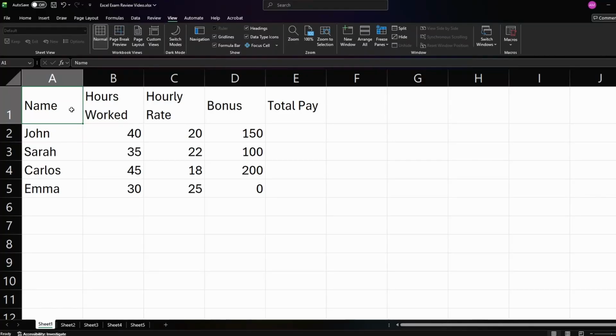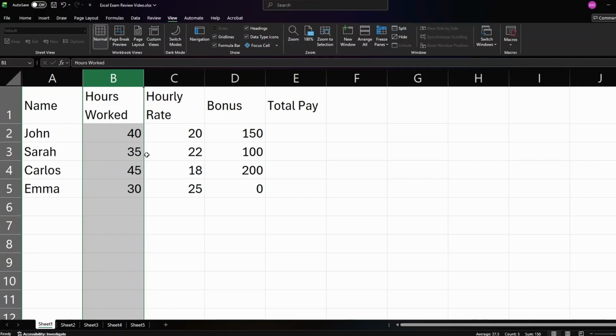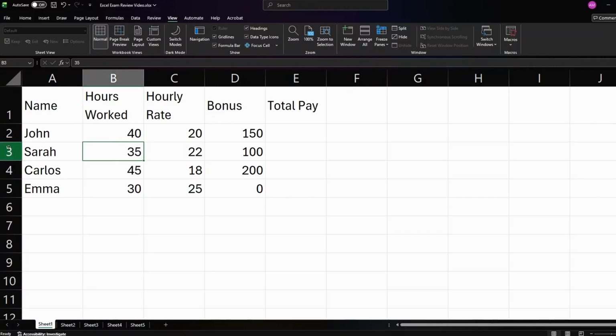The basics of Excel from start to finish. So the first thing you have to know is that the letters are the columns and the numbers are the rows. And then each of these boxes is called a cell, and each of them corresponds to a column in a row. So this one would be A1, this one would be B1, and this one over here would be B3. So these have words, these are going to be the titles, and these have numbers.